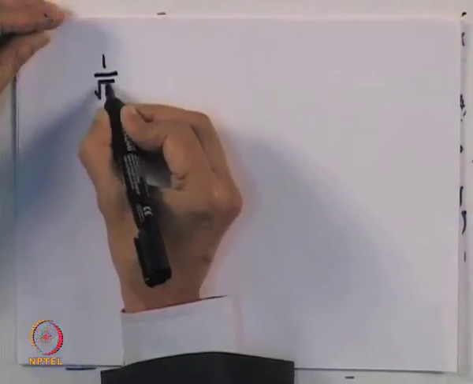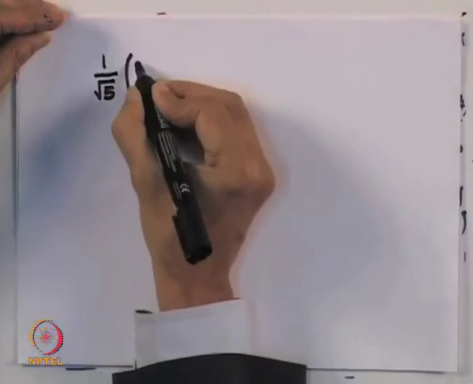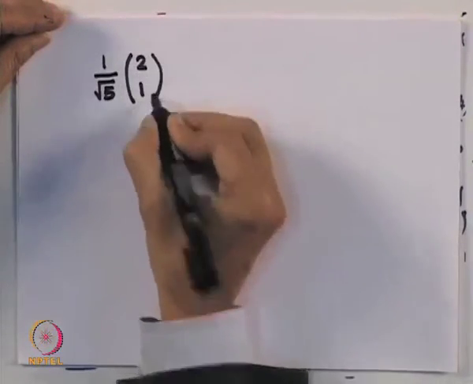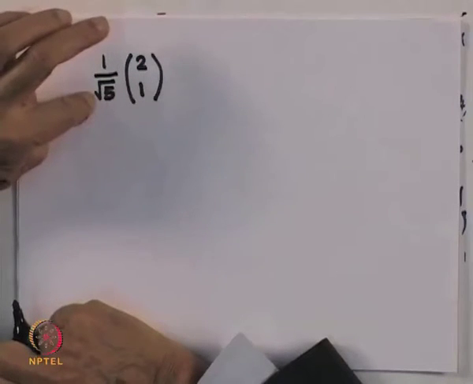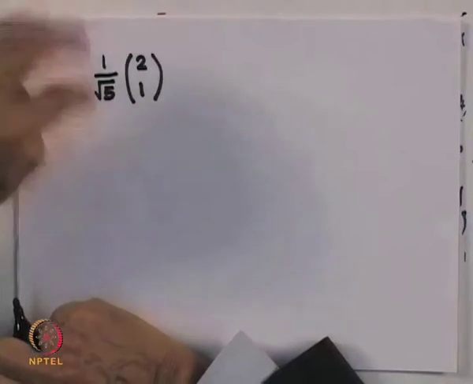Let us look at a matrix example to make it very clear what is happening. Supposing I have a state which I have normalized, 1 over square root of 5, (2, 1). Remember, normalization simply means take the square of this, and 1 divided by the square root of that sum.